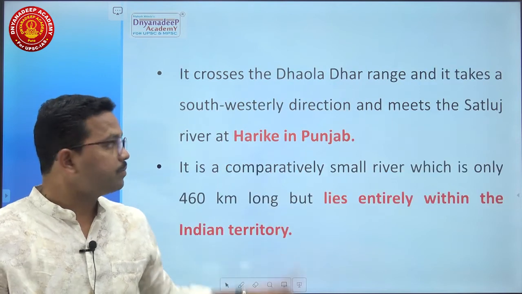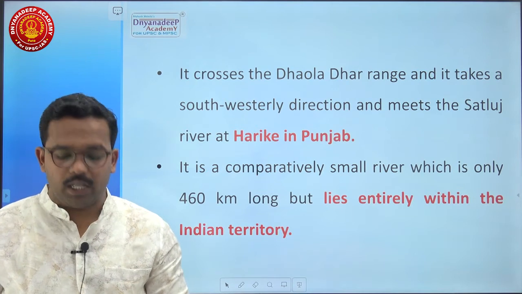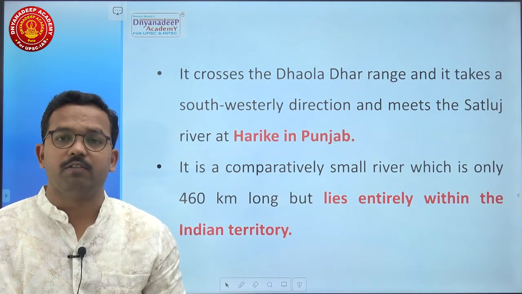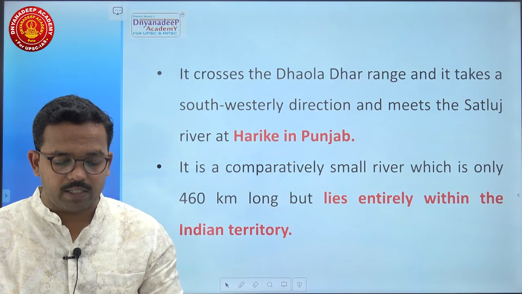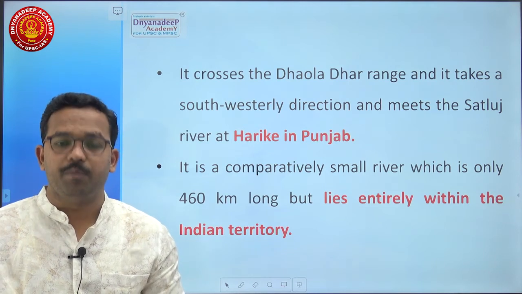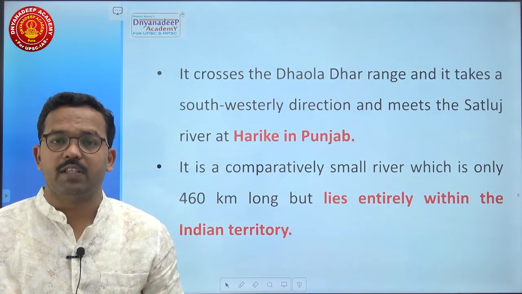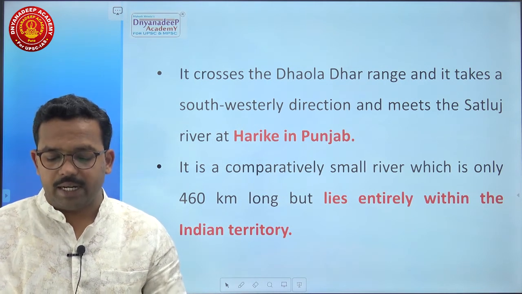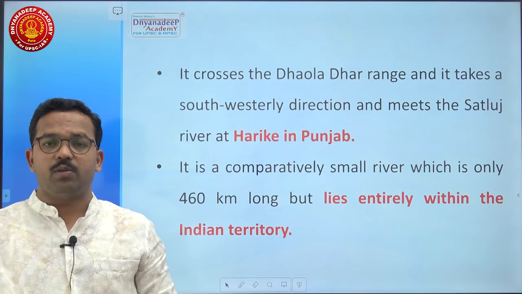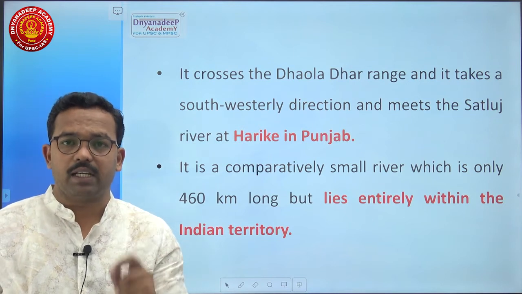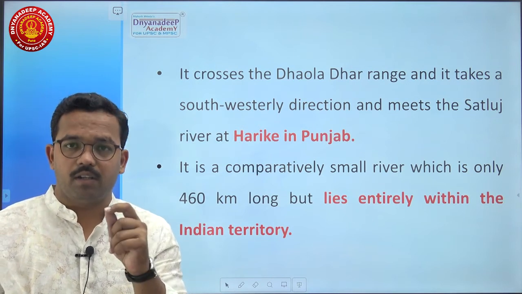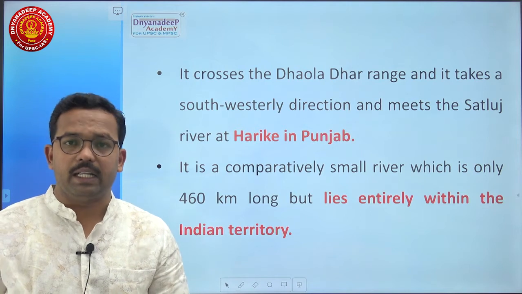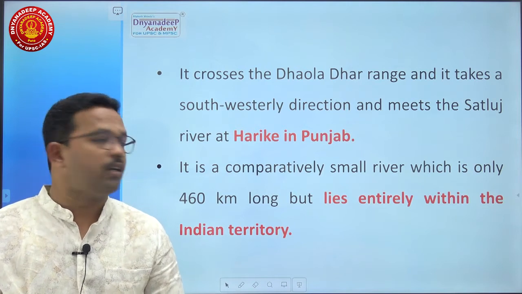Here remember, it crosses the Dholadhar range, takes a southwesterly direction and meets the Satluj river at Harike in Punjab. It is a comparatively smaller river, only 460 km long, but it lies entirely within Indian territory. That's why the river is important. I repeat once again, this river lies completely within Indian territory. This is the most significant part of this river.